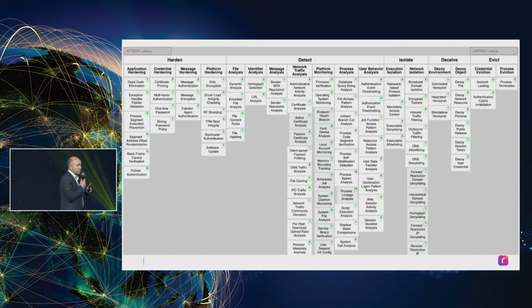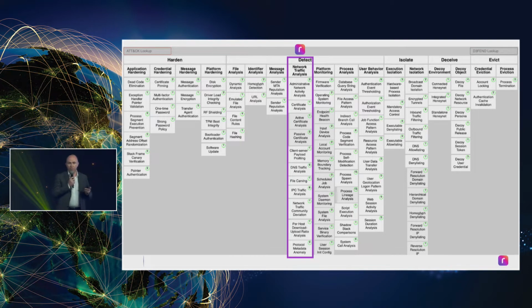Now, the other thing I just wanted to call out is this is looking at the MITRE Defend framework from the National Security Agency in America, and they talk about network traffic analysis as being a very big part of keeping networks secure. So being able to store network information and analyze that is very important in keeping our customers' networks secure.